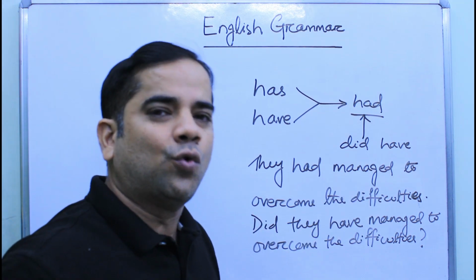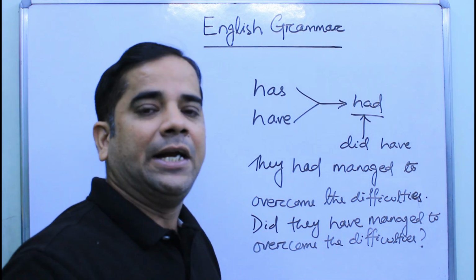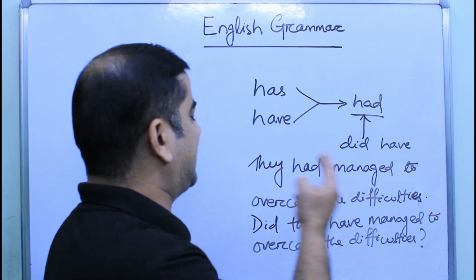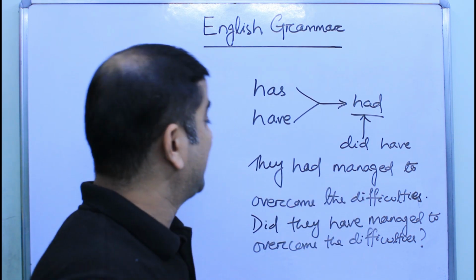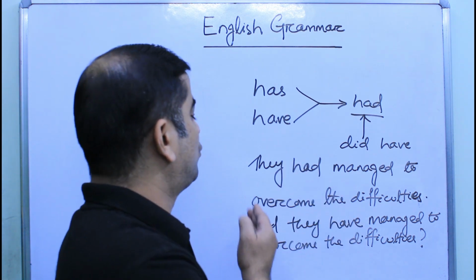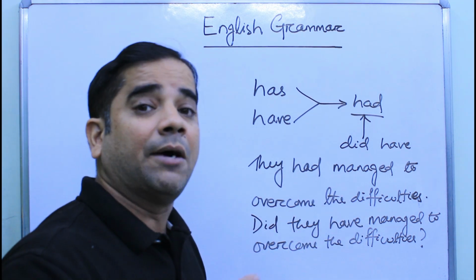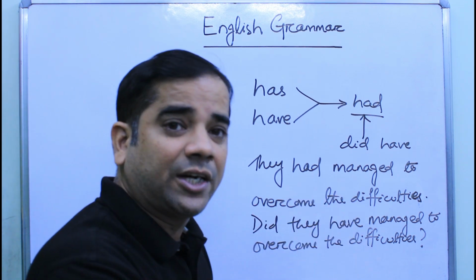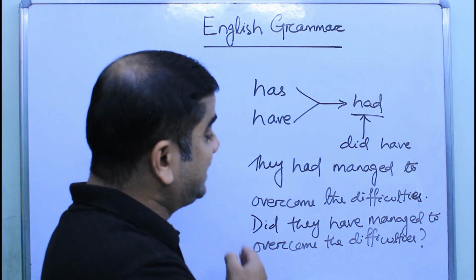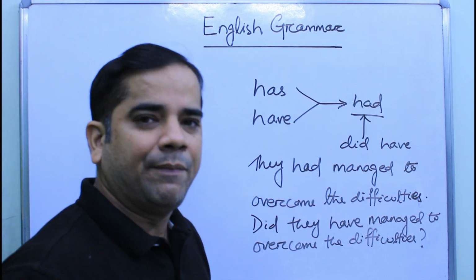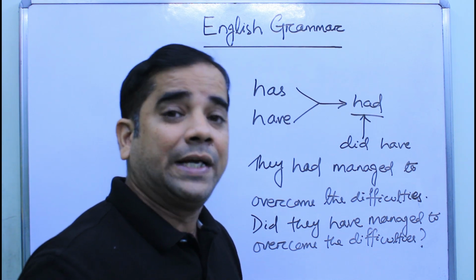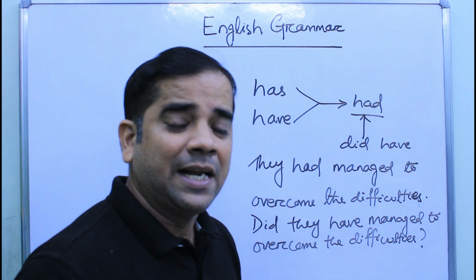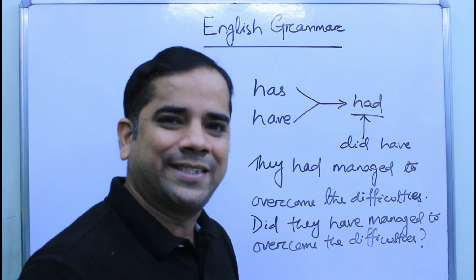So in two ways we can form the negative and interrogative sentence. In case of negative, we can write they had not managed to overcome the difficulties, or they did not have managed to overcome the difficulties. Same way, in case of interrogative sentence, we can write had they managed to overcome the difficulties, or we can also write did they have managed to overcome the difficulties. So in two ways we can form the negative and interrogative form of any affirmative sentence that is in past perfect tense. Hope you understand.